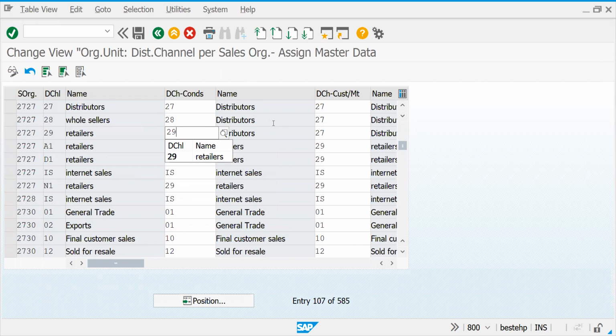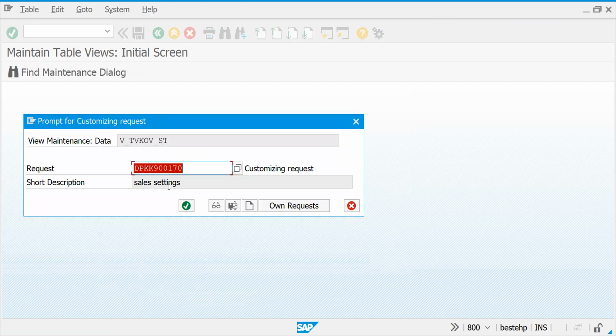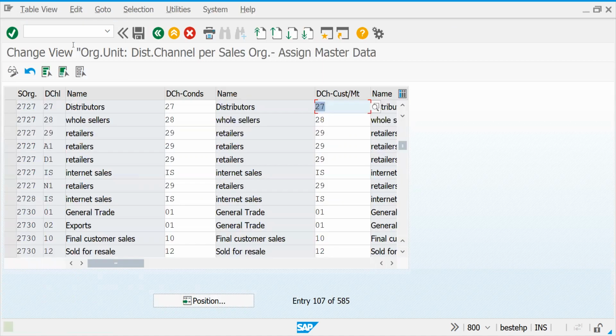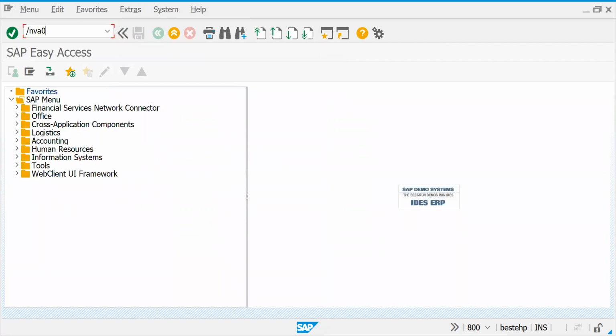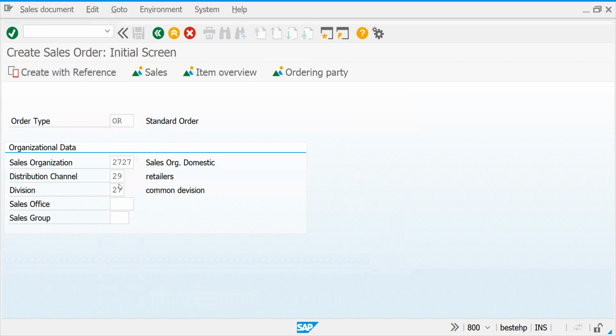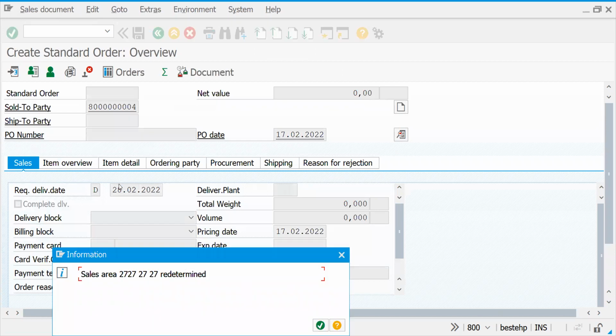This one, the center. I'm just copying this. So I'll just do this one. Okay, that means I'm not using common distribution channel and common division. But if both places are blank, then whatever error you are getting, that is the error you are getting. Let me try to show you the sales order now. See what the system says if I put this retail channel and enter. See, sales area is redetermined.